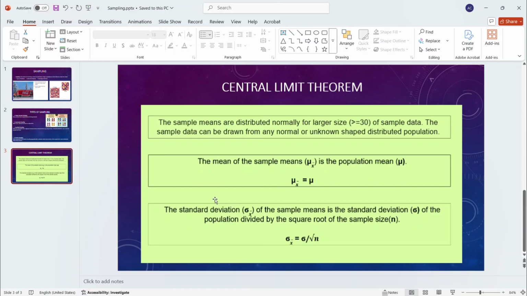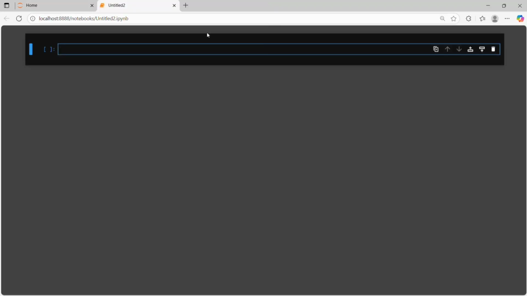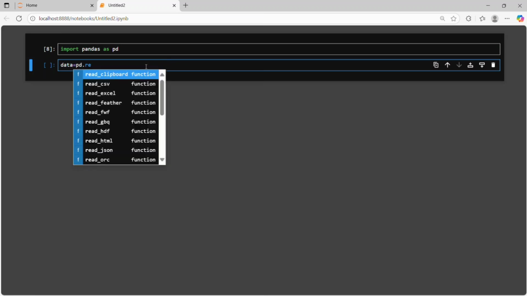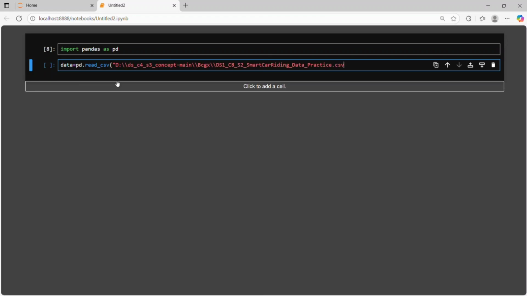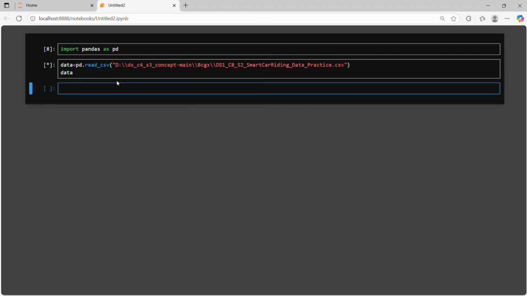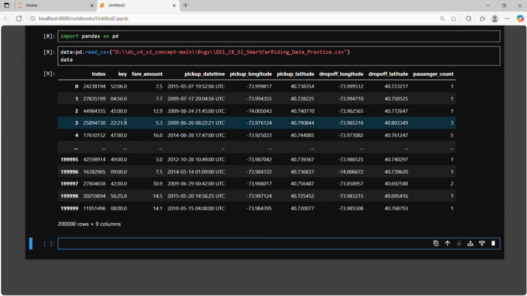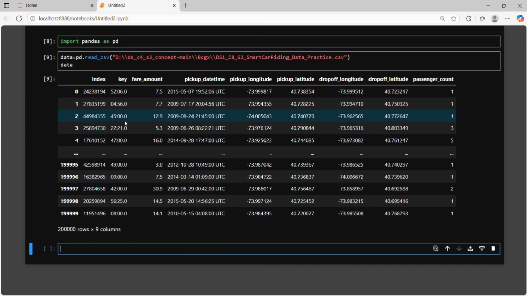Now we will go to our Python notebook. Firstly we need to import our library. Then we import our file. As you can check here, it's a huge data set. There are something like 2 lakh rows and 9 columns available. So it's a very huge data set. From that data, we make a sample, and we also check whether our sample is effective or not.